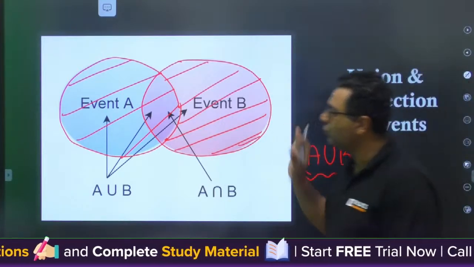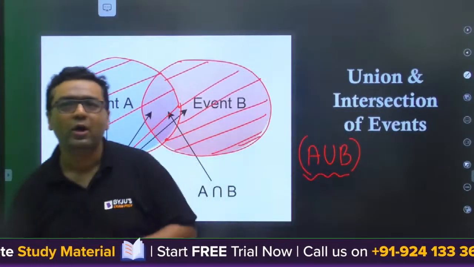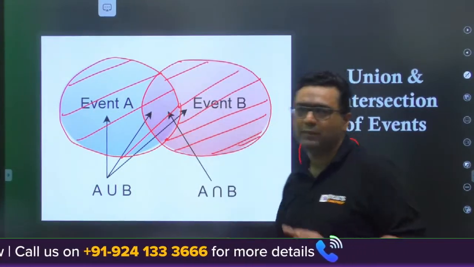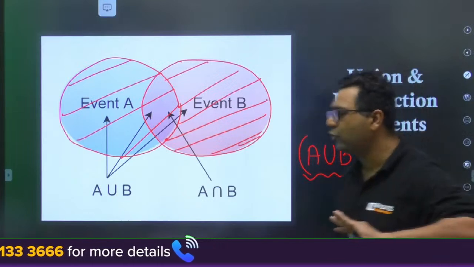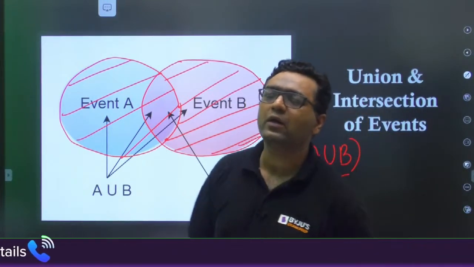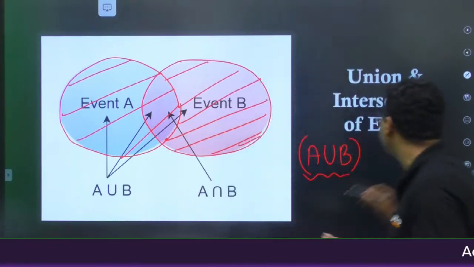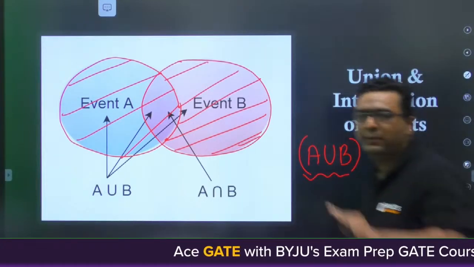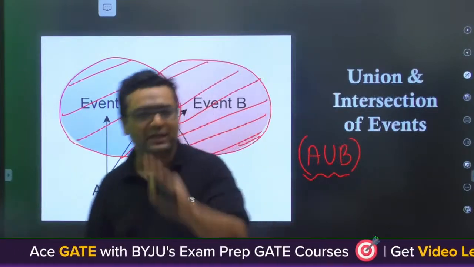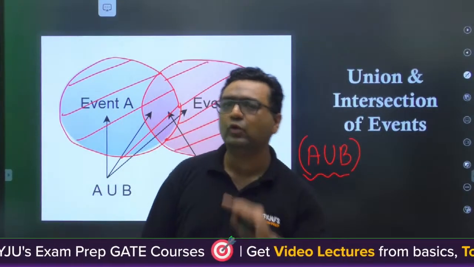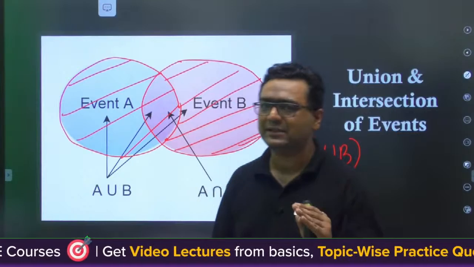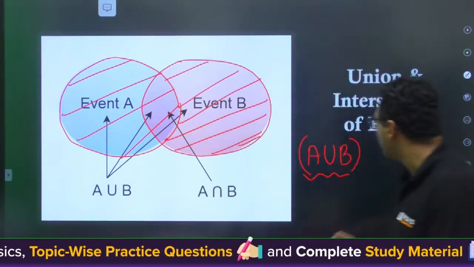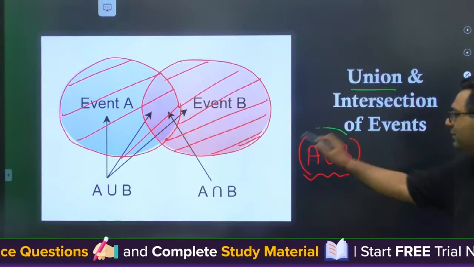So this is going to be the case whenever we want to show it with the Venn diagram. This circular part will be showing A union B. Don't worry, I'm going from the very basics, and we are going to talk about a lot of questions today, at least 18 to 20 questions. You will be given a DPP with 20 questions as well, with answers, so you can practice them. They will be questions other than PYQs. So if you want to see the union, union means this only.